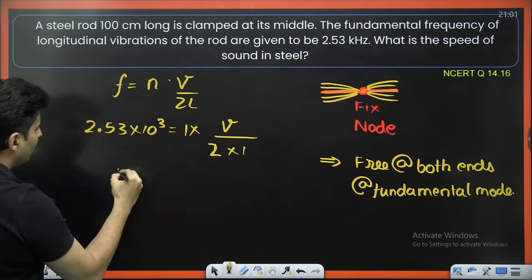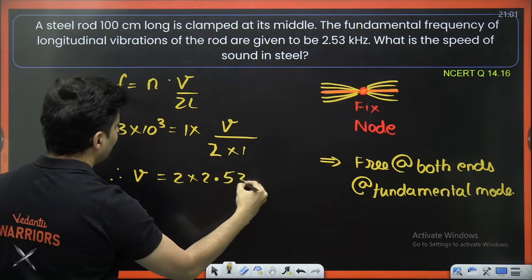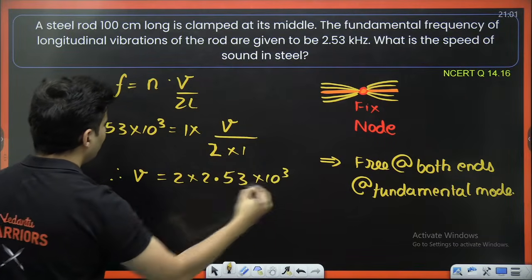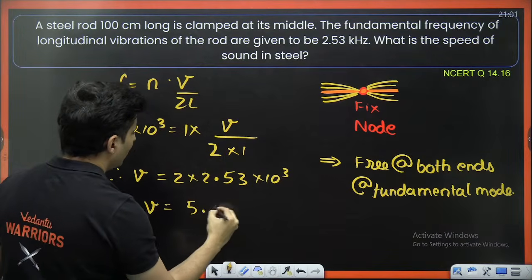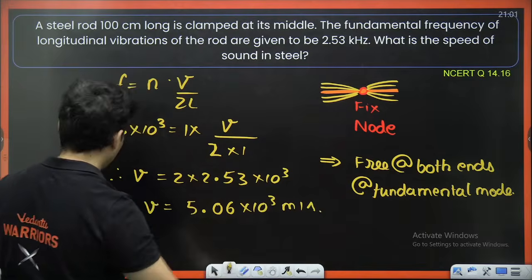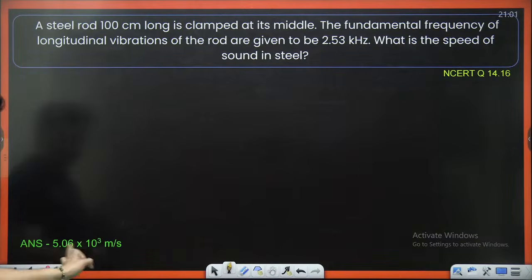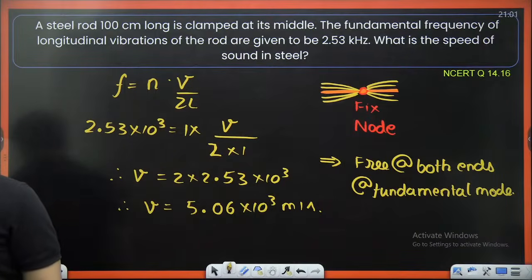So therefore, V will be 2 into 2.53 into 10 to the power 3. So how much will V come out to be? 5.06 into 10 to the power 3 meters per second. Perfect. That's the speed. Did you understand it?